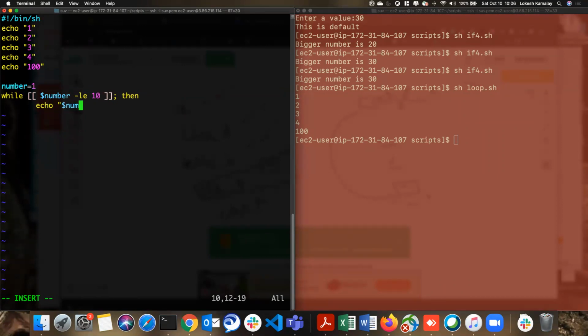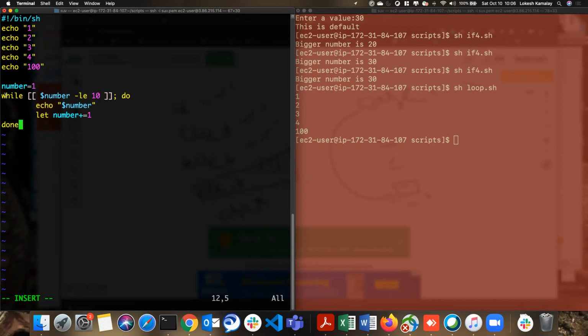So what is the number? Dollar number. Now I need to increase the number value, otherwise the loop will not break, right? So I'm going to increase: let number plus equal to 1. My bad, this is not the then, it's a do. So if then else, while do done.